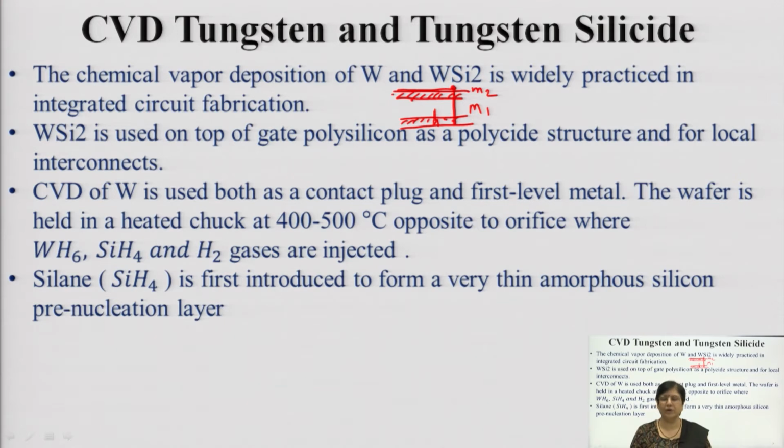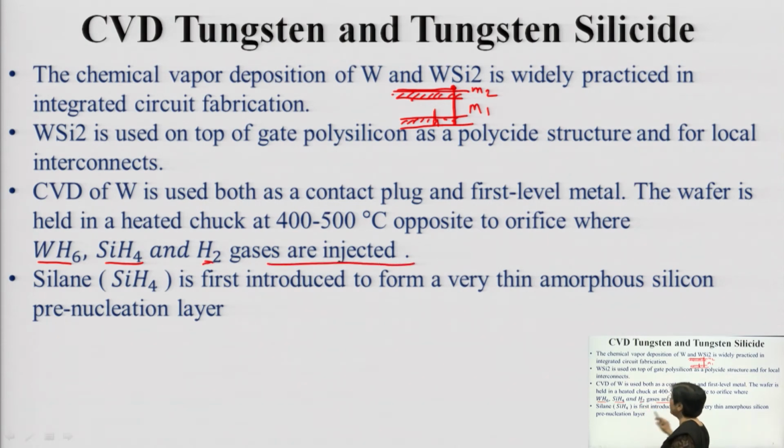For CVD of tungsten, both for contact plugs as well as first level metallization, the wafer is held and heated to 400 to 500 degrees centigrade, and you have these materials, that is WF6 and SiH4, that is silane, or hydrogen.